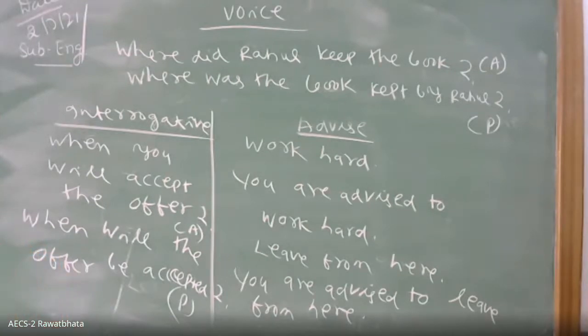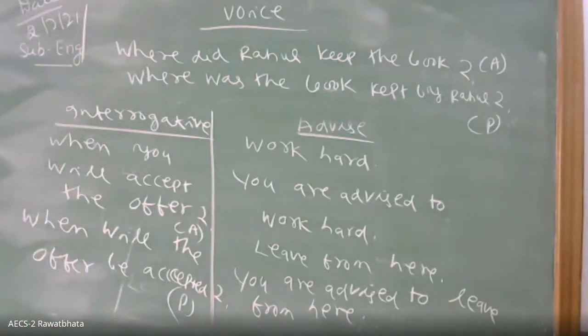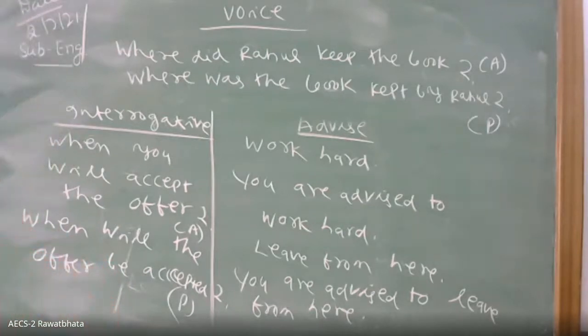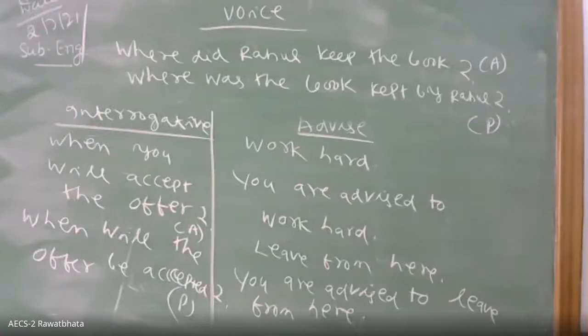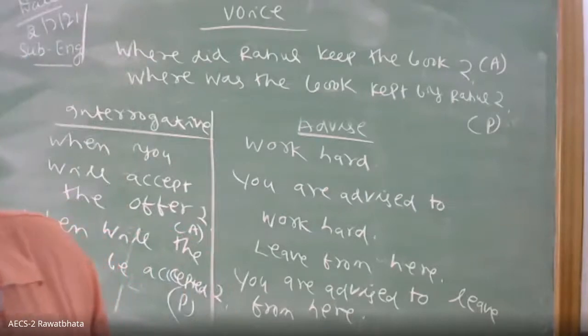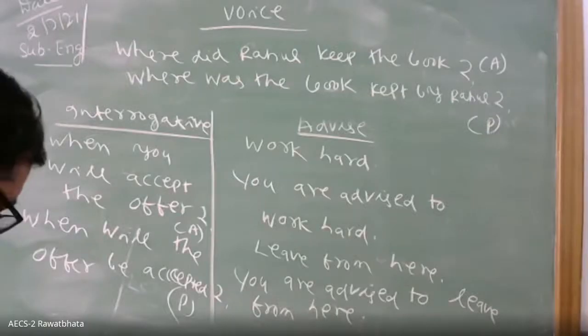Second one: Taj Mahal was built by Shahjahan. Passive. Yes, passive. Next: Sumitra is eating apple. Sir, active. Yes, active.